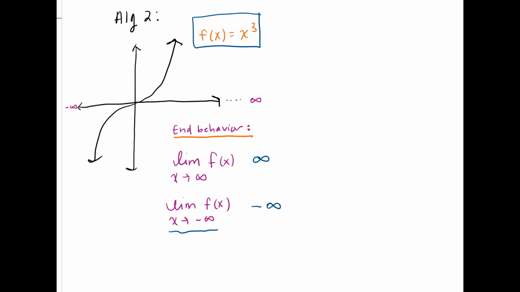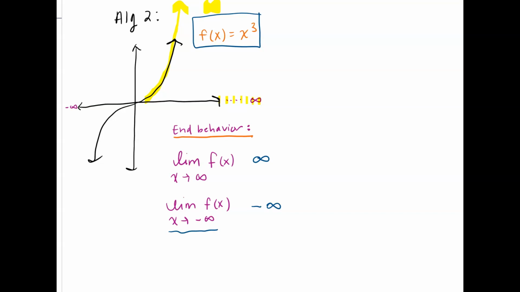Looking at this function, I know what a cubic function looks like. The end behavior is that it keeps heading up as x approaches positive infinity, so the values of f just keep increasing forever.